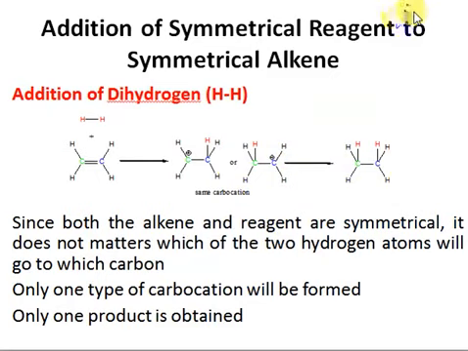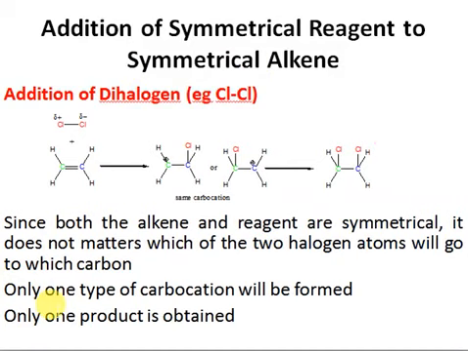So we'll consider this generalization on another system. Let's consider that now we have an alkene and a reagent, and we'll see whether this is symmetrical or unsymmetrical, right? In order to check, we break this alkene into two halves.